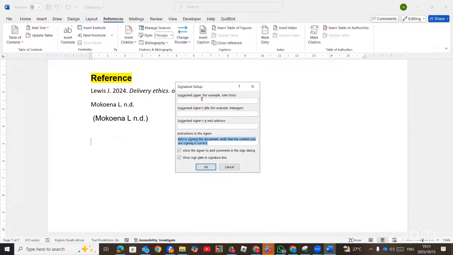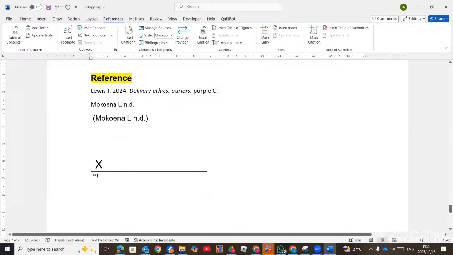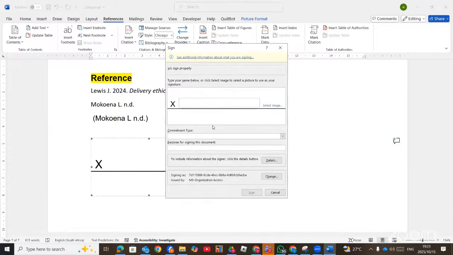So this one, the question will ask you. Here you can put them, verify the content, or they can ask you for a specific instruction that you need to type here. Please sign properly. Yeah, you can also do that. Then you click OK. Then it gives you the signature line. So when you double click, you'll be able to put your signature there.